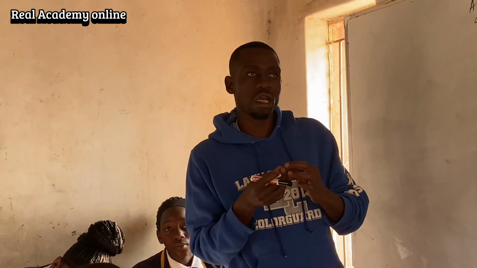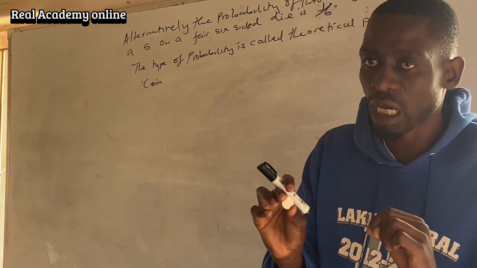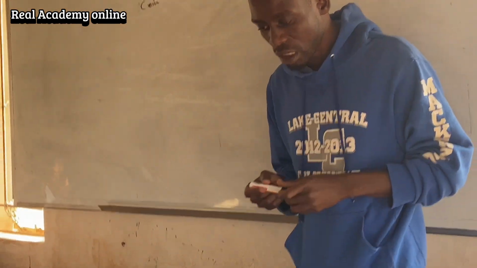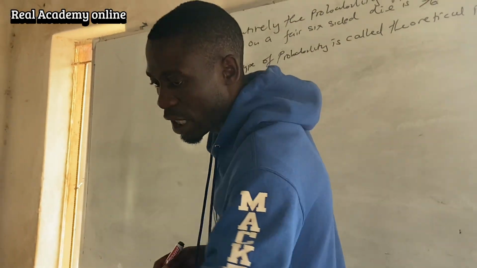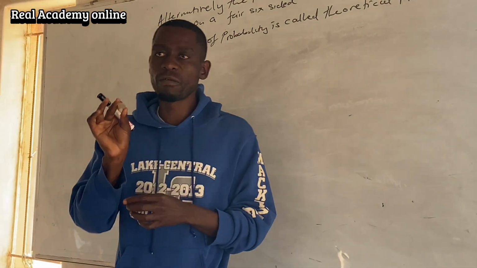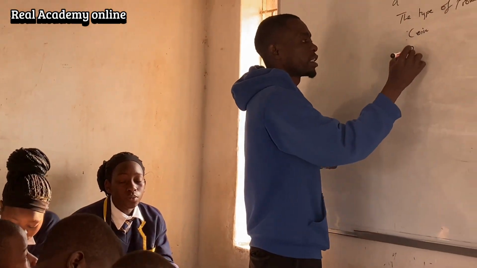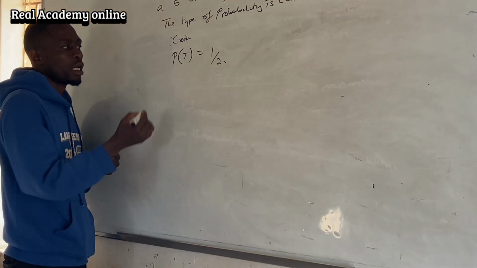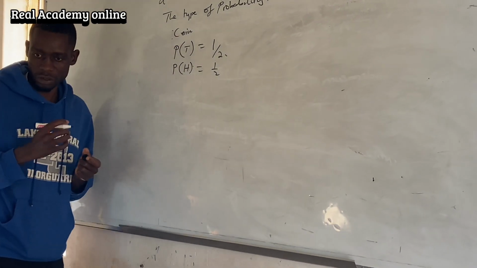A coin has 2 faces, head or tail. If I toss the coin, I can obtain head or tail. The probability of getting a head is 1/2, and the probability of a tail is 1/2.